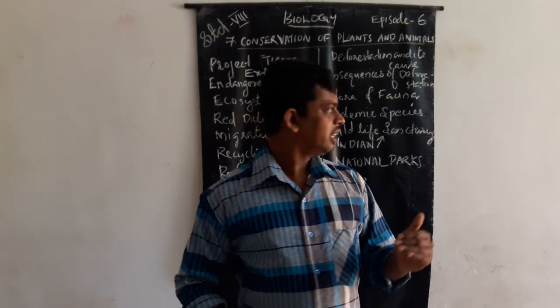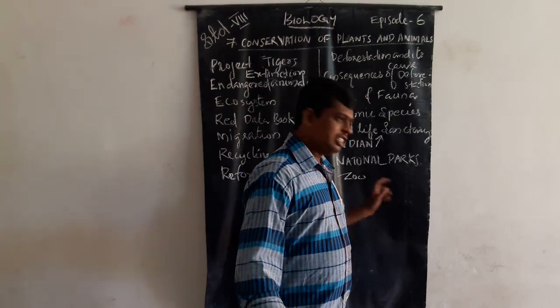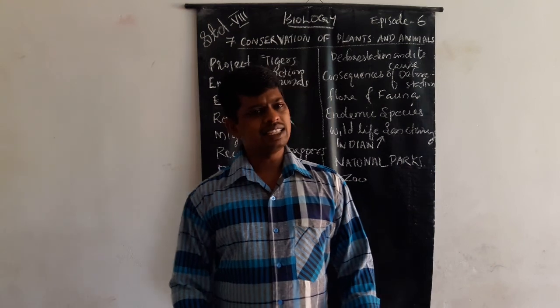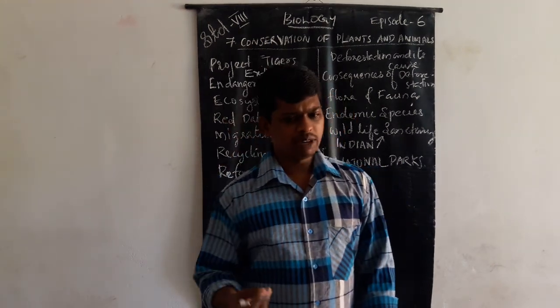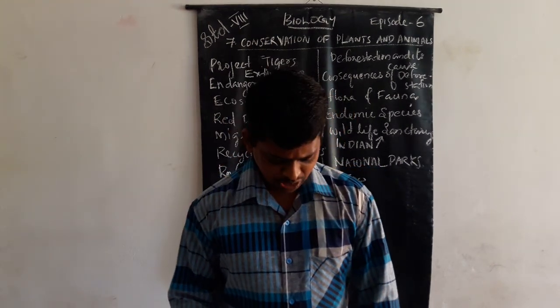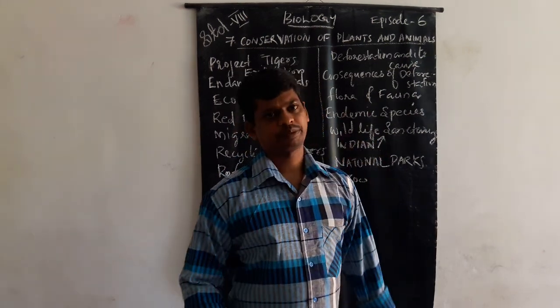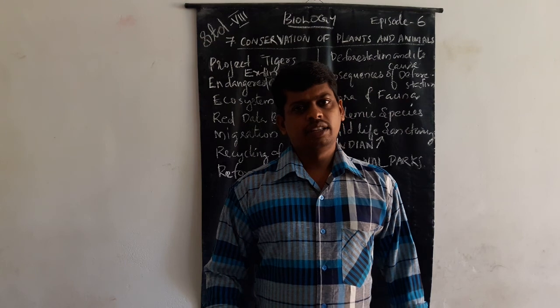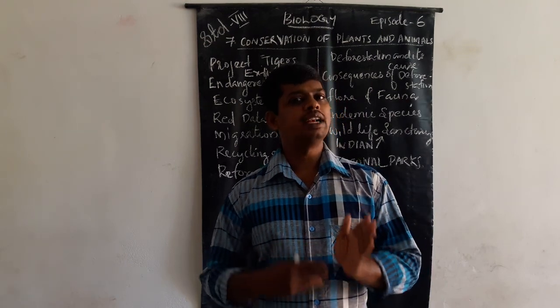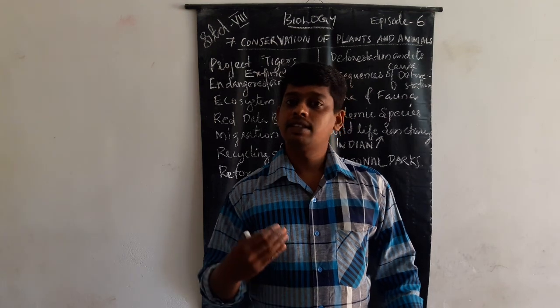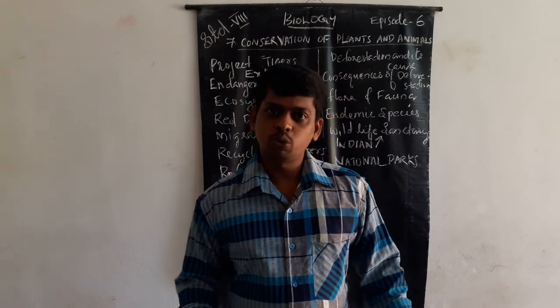And then the last is the zoo. Zoo means places of animals where they receive protection, artificially set protection. These are artificially made sanctuaries. These are the zoo.